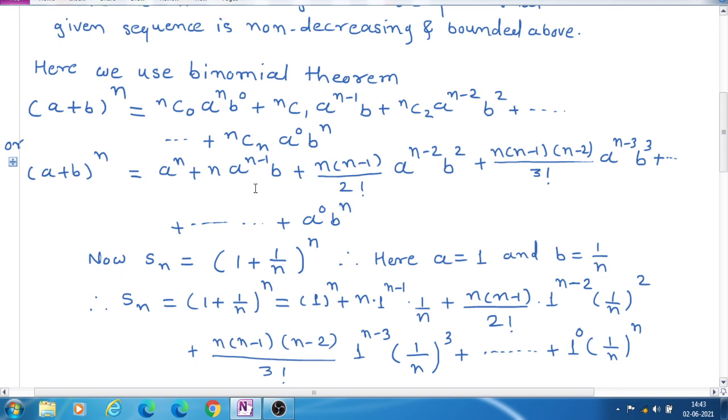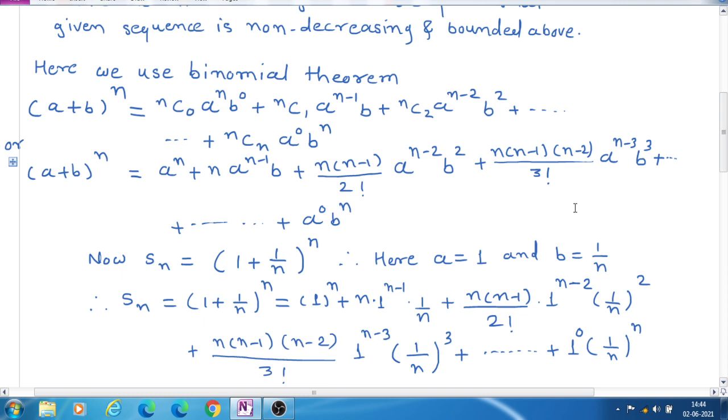Therefore n into a raised to n minus 1 into b, plus the value of nC2, which is n into n minus 1 divided by factorial 2, into a raised to n minus 2 into b square, plus n into n minus 1 into n minus 2 divided by factorial 3.